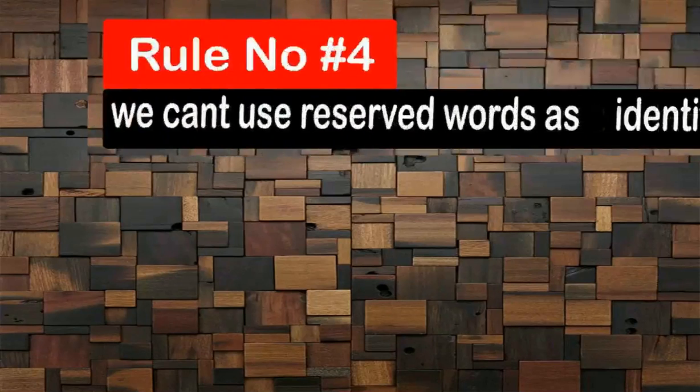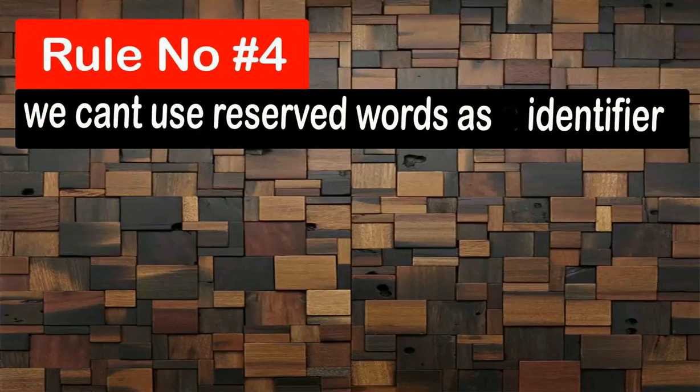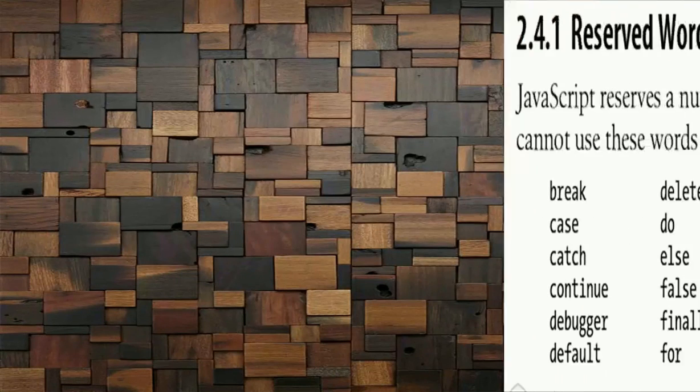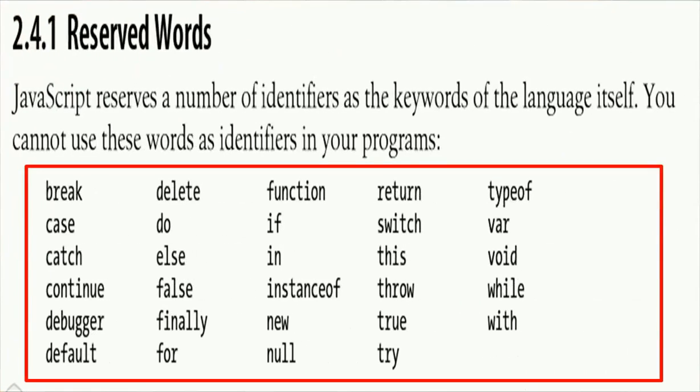Rule number 4. We can't use reserved words as identifiers because JavaScript reserves a number of identifiers as keywords of the language. Hence, they can only be used by the language itself. These are examples of JavaScript keywords.